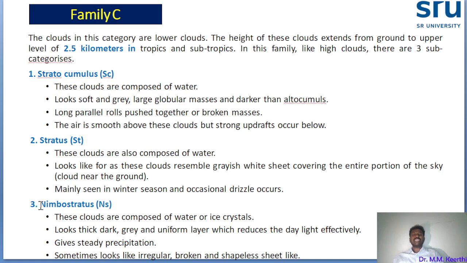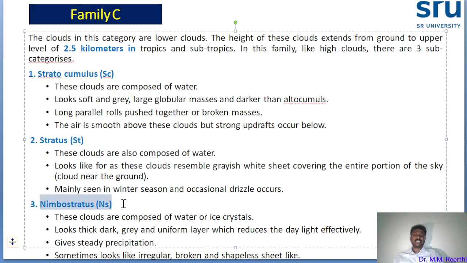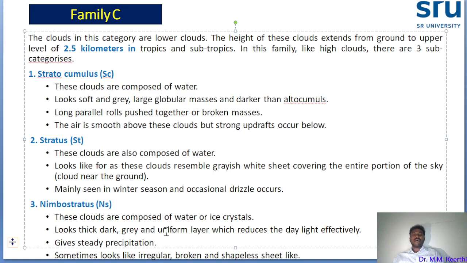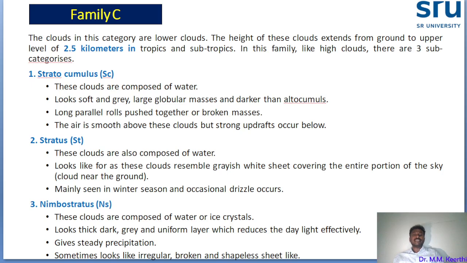Okay, another very important cloud is nimbostratus. This cloud is composed of water or ice crystals, either made up of ice crystals or water. Because of this, nimbostratus is responsible for continuous rainfall or steady precipitation. It looks like a dark gray uniform layer which reduces light effectively. Even the sunlight shadow will be completely dark. It is steady precipitation.